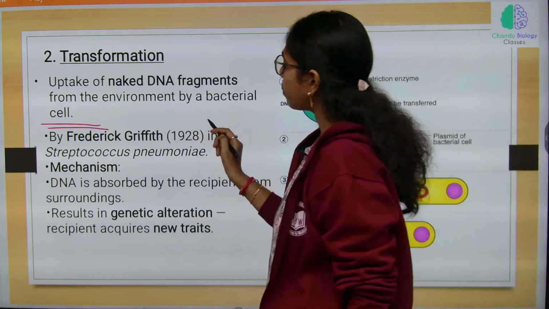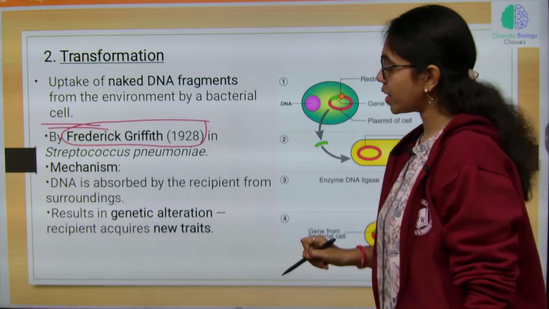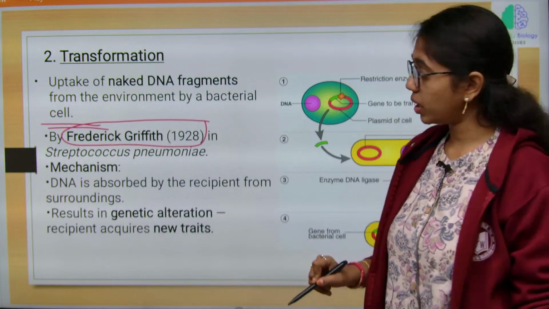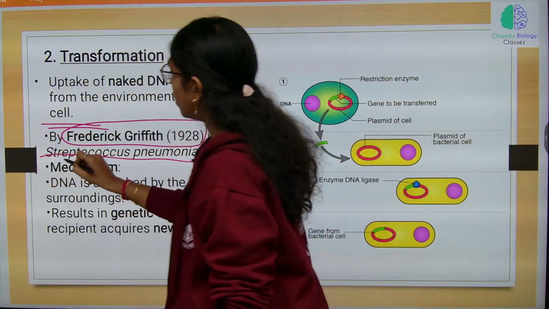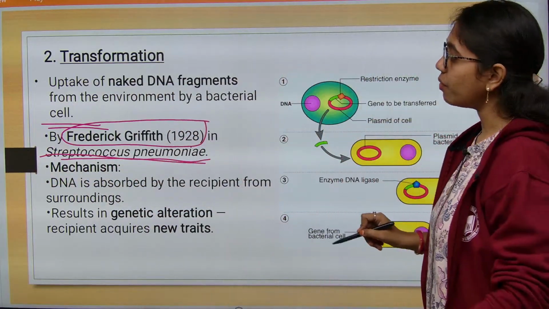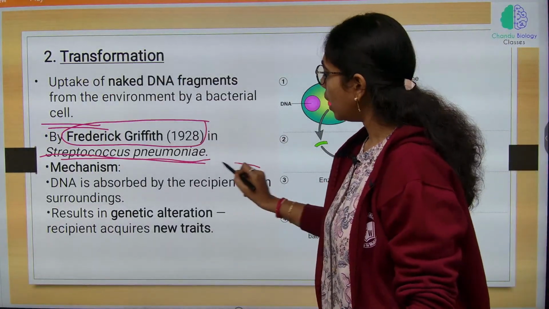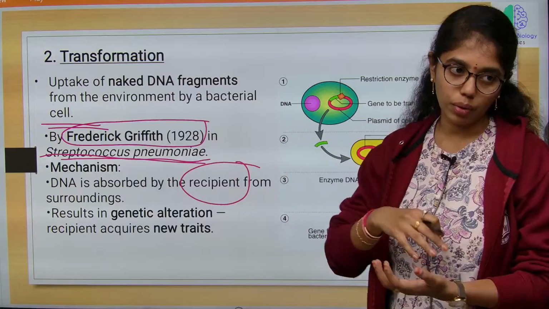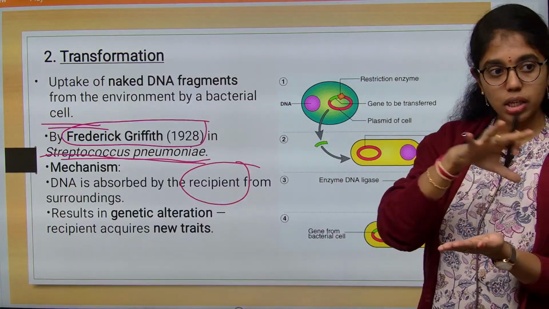This was given by Frederick Griffith in the year 1928, who worked on Streptococcus pneumoniae. The mechanism involves DNA being absorbed by the recipient cell from the surroundings.